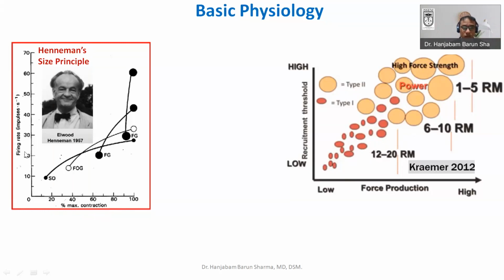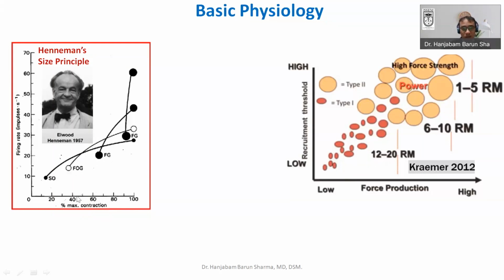And firing rate also, same thing. In the recruitment pattern, the recruitment threshold is higher for the type 2 fiber, whereas the type 1 fiber has a lower recruitment threshold. In the same way, this was also described: this is the fast glycolytic fiber, this is the slow oxidative fiber. So depending upon this, there is the type 1, type 2A, and type 2X fiber.